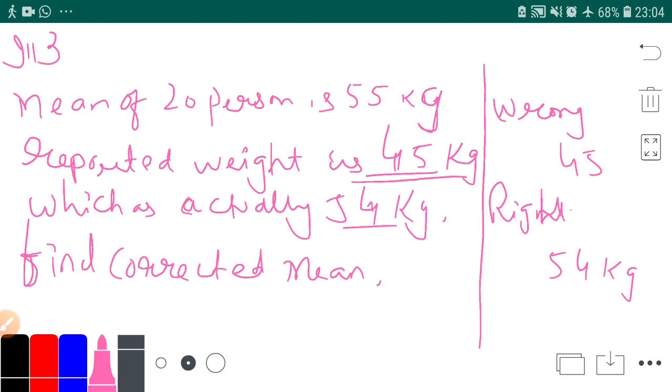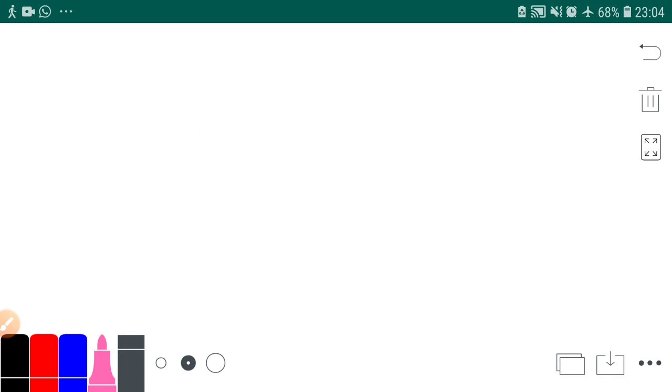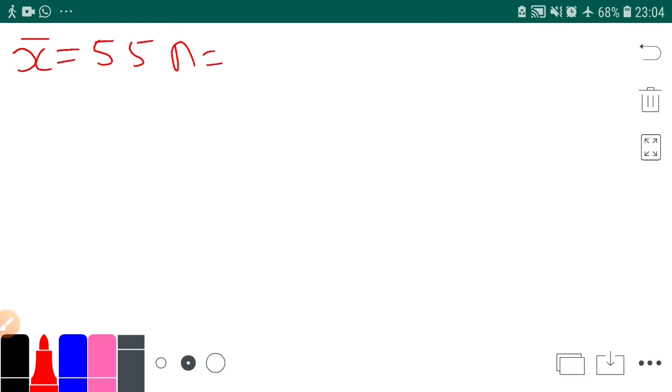There were total 20 students and mean was 55 kg. So let's collect the data from the question. See, x bar is 55. You should have the textbook with you so that you can agree with me. X bar is 55, the mean weight of 20 students, so n is 20.